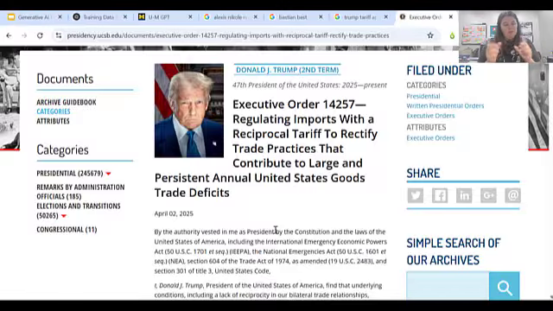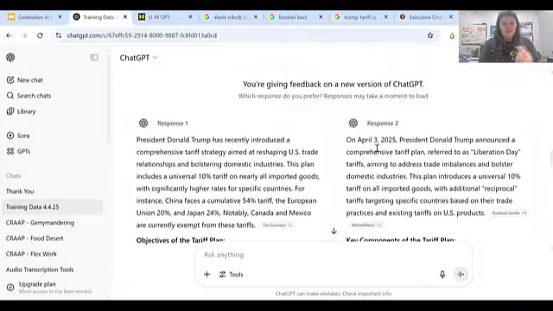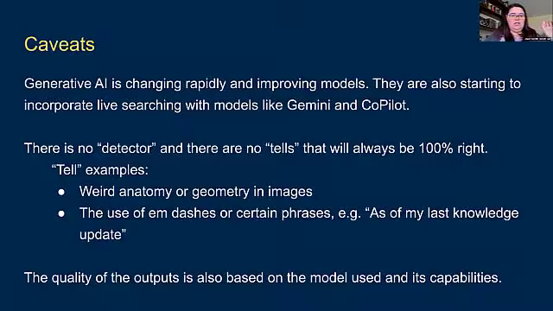And if you think about that probability function, the more and more of these stories were published on April 3rd. So that's possibly why ChatGPT is hallucinating, because there's more probability that Liberation Day, the tariff plan, is being talked about on April 3rd. Something to think about. So again, there's a lot of things that are going on and changing rapidly in this.